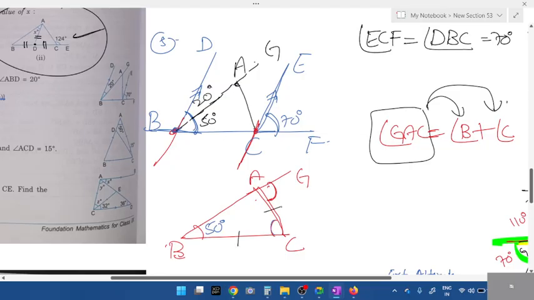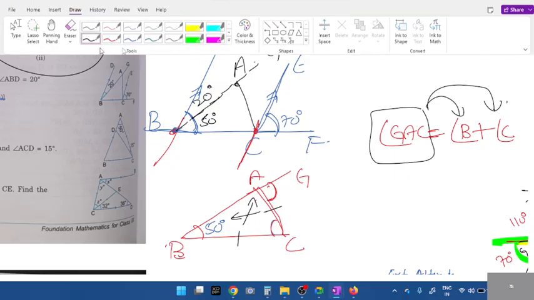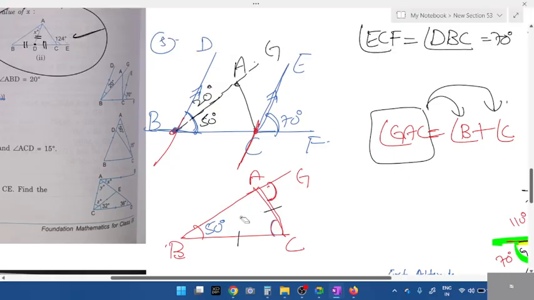Then which concept can we apply? Very good. If angle B is 50 degrees, which two angles are equal? Angle A is also 50. If angle A is 50, how much is angle C, students? 50, 50, 180. Then what will be angle G? Tell me. Is it clear? All of you understood how to find?